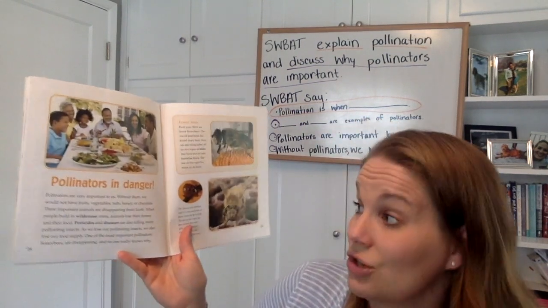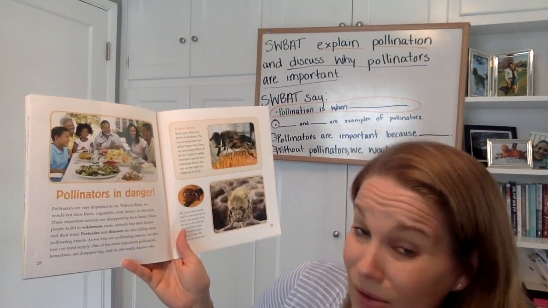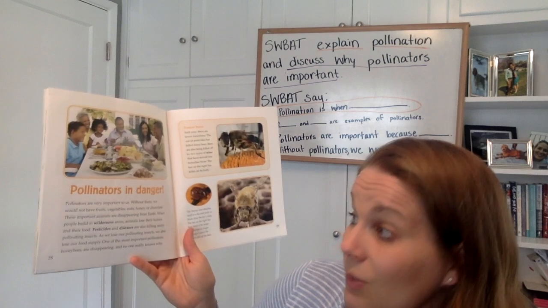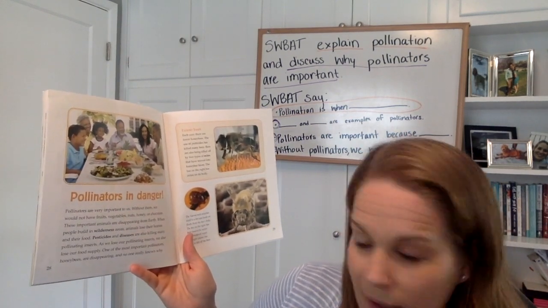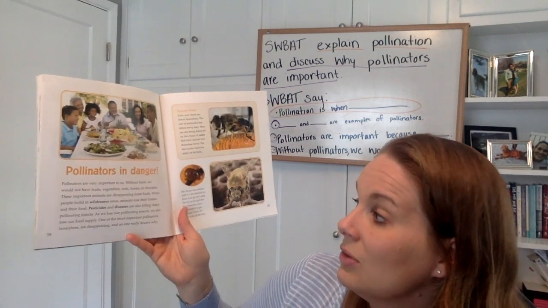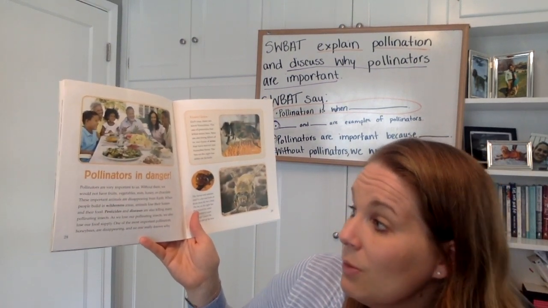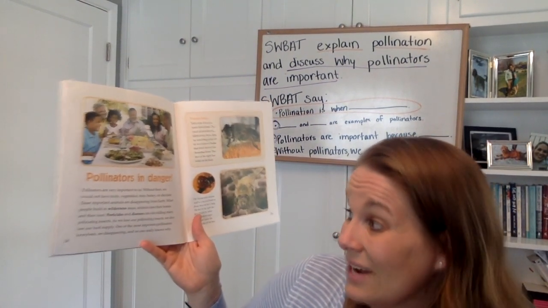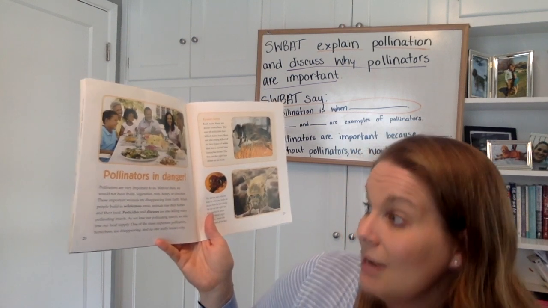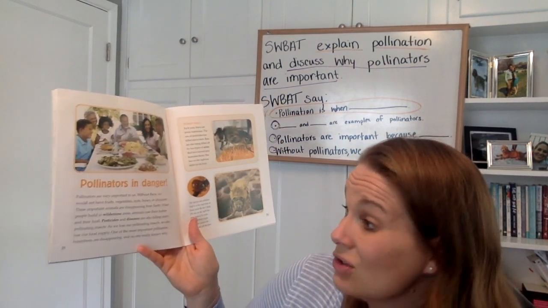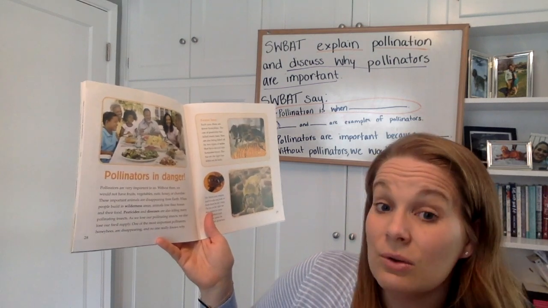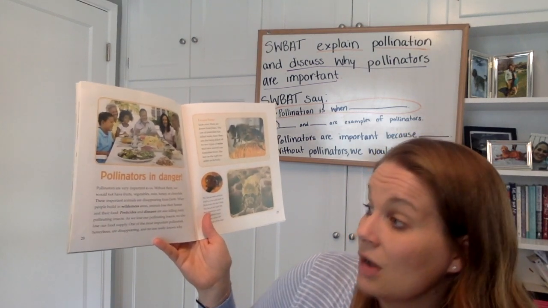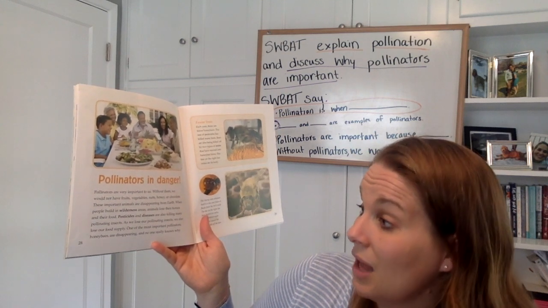Pollinators in danger. Pollinators are very important to us. Without them, we would not have fruits, vegetables, nuts, honey, or chocolate. These important animals are disappearing from Earth. When people build in wilderness areas, animals lose their homes and their food. Pesticides and diseases are also killing many of the pollinating insects. As we lose our pollinating insects, we also lose our food supply.